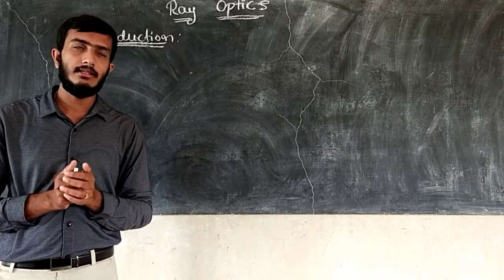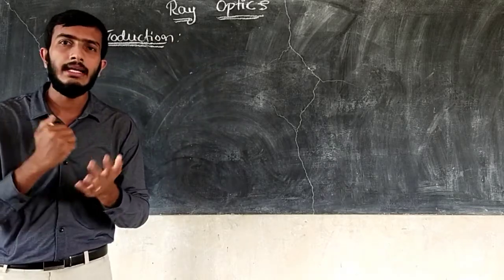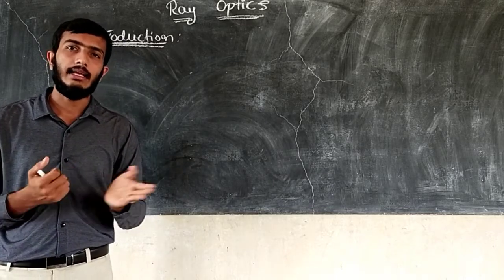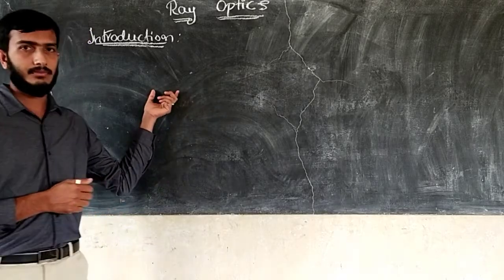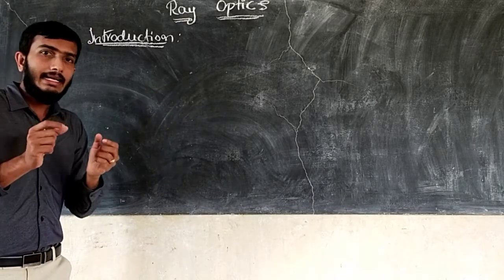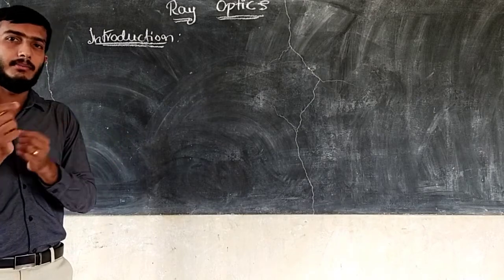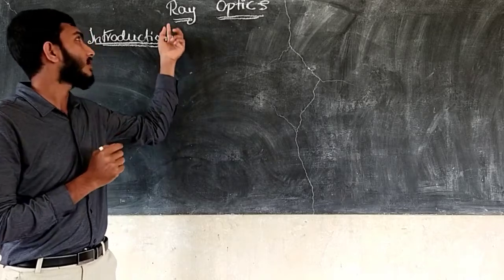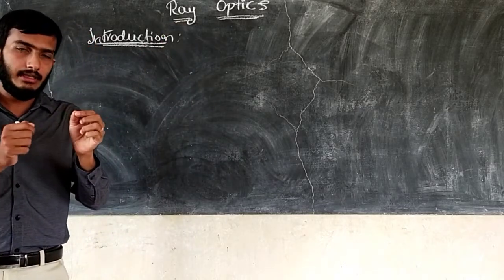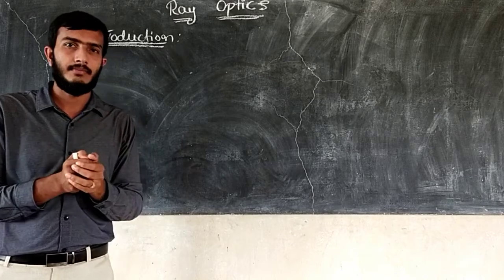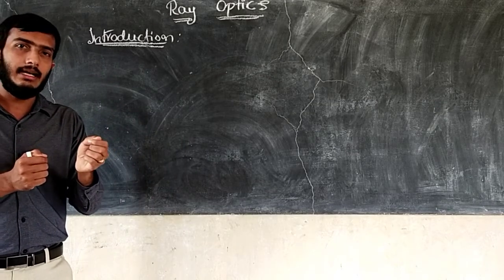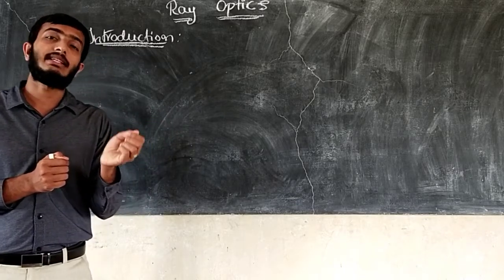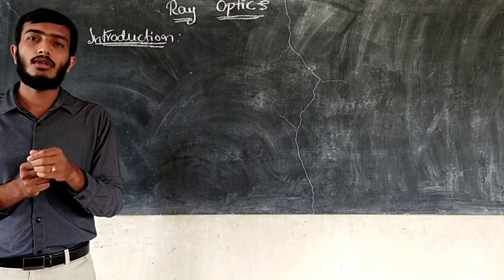Then you can imagine what is meant by ray. The ray means the light travels in a straight path. The light rays or light beams or anything where the light travels in a straight path is called a ray. And the light can have different frequencies. The light we use, if it has a single frequency or single wavelength, it is called monochromatic light.